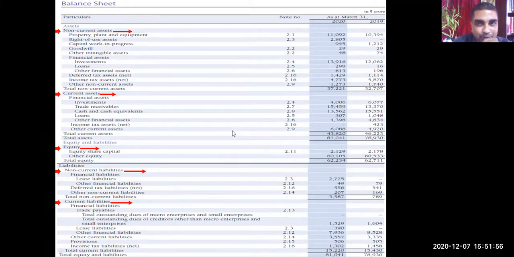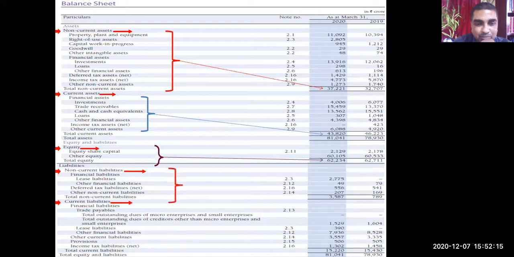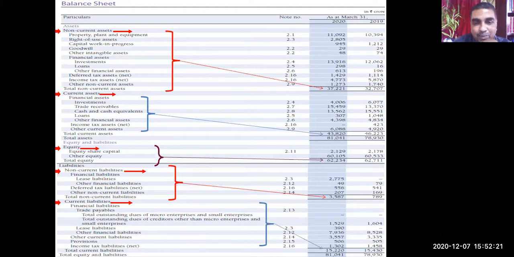So the auditor verifies these items. All these items the auditor verifies. You see, this is the total of non-current assets. This is the total of current assets. Company's equity position is this much. Company's non-current liabilities are this much. Company's current liabilities are this much.